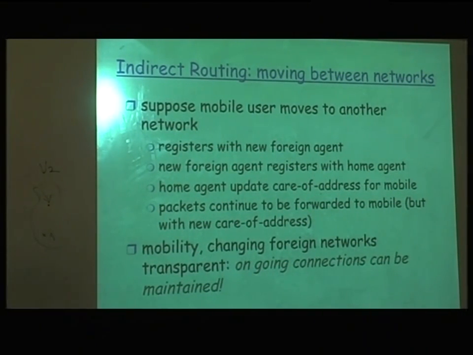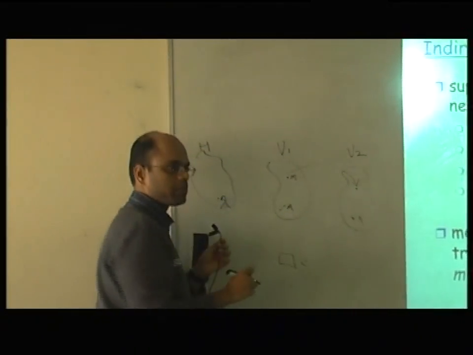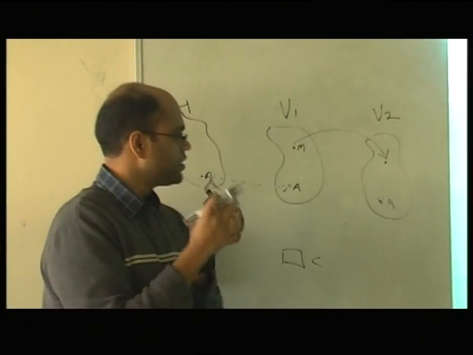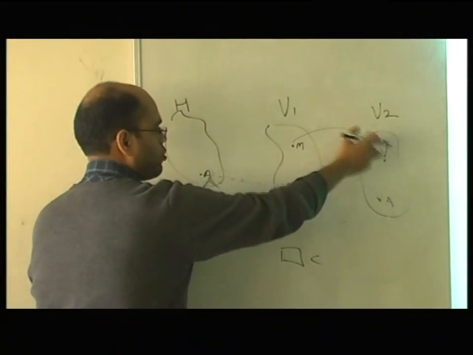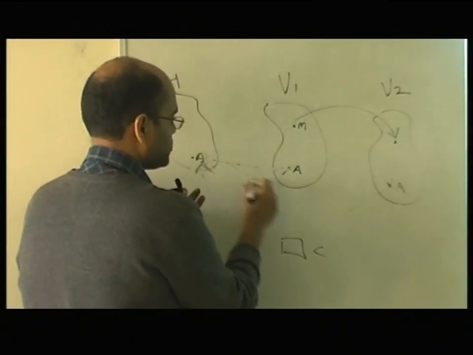Right? So the correspondent is never aware that something like this is happening, because all of his first packets are always going to the permanent network. Right? So this is how you can maintain the connection or the Skype call. If there is a Skype call between the mobile node and the correspondent, the packets will always follow like this.